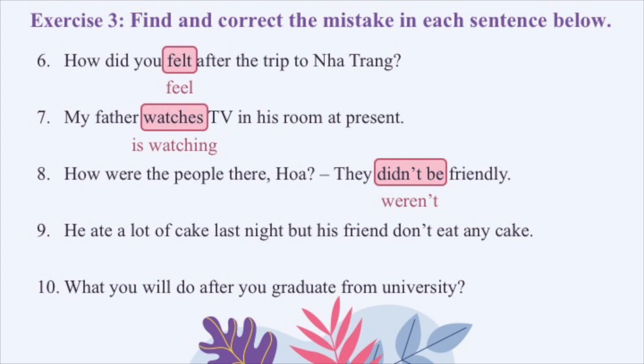Number 9. He ate a lot of cake last night, but his friend don't eat any cake. We have the phrase last night and it is an action in the past, right? So, with action in the past, we use past simple. And for the negative form of past simple, we use didn't plus verb base. Okay, so we need to replace the phrase don't eat with didn't eat.